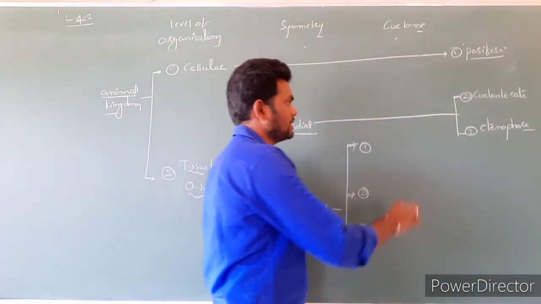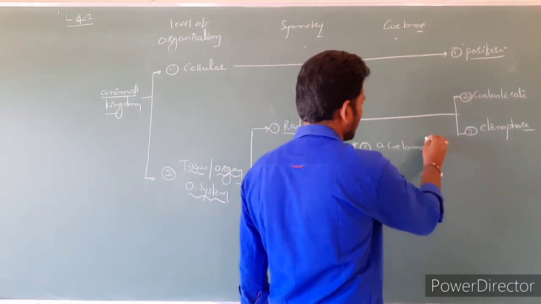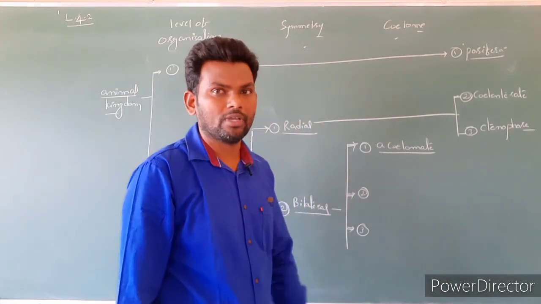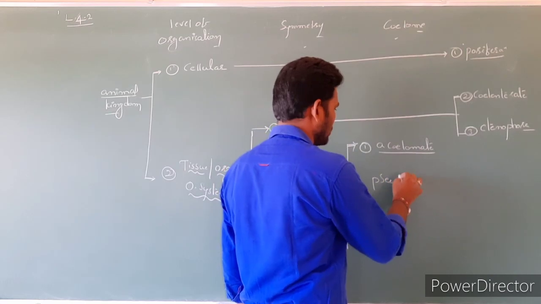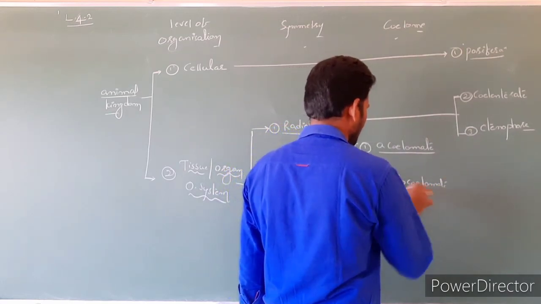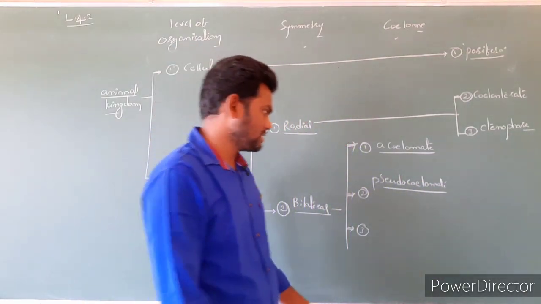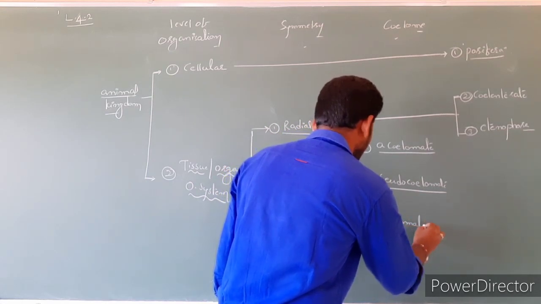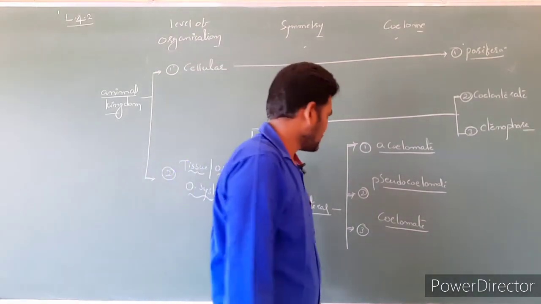If coelom is absent, such as acoelomate, if false coelom is present, such as pseudocoelomate, and if true coelom is present, that is called coelomate.